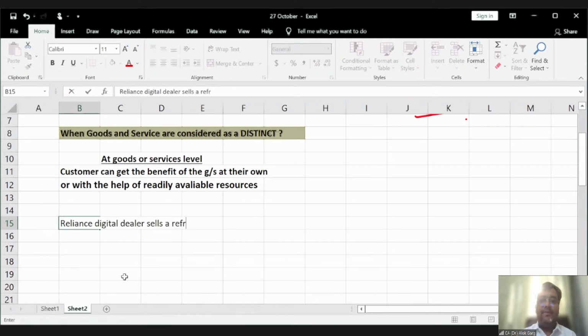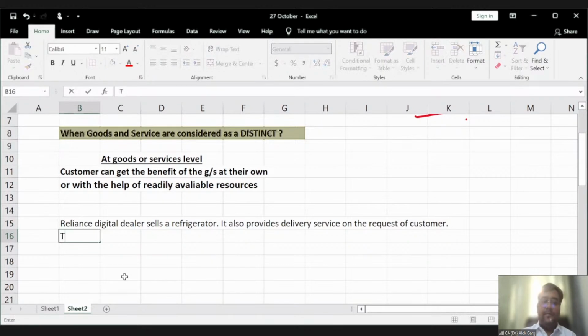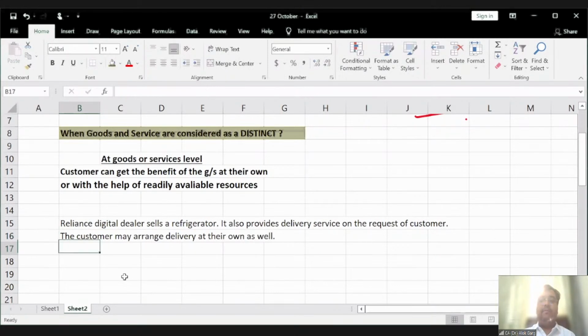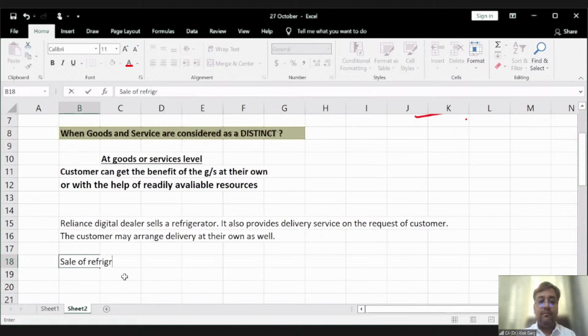sells a refrigerator. It also provides delivery service on the request of the customer. The customer may arrange delivery on their own as well, right? In this case, if we look at the activity, one is sale of refrigerator. Another one is delivery.